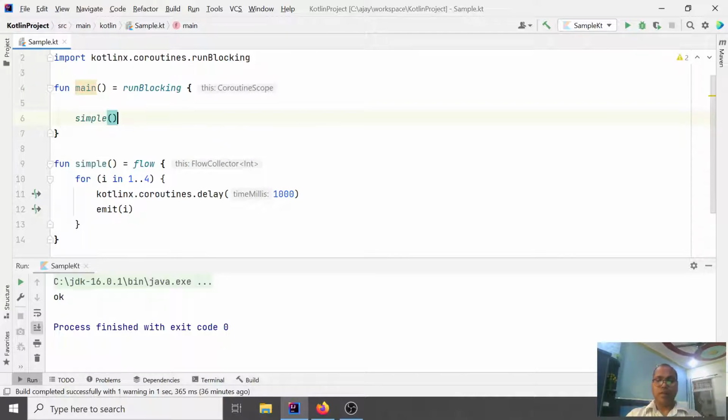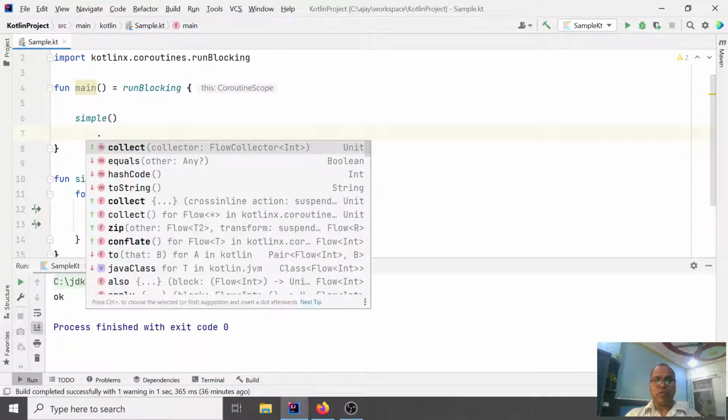Now we have a flow simple, and we could perform a map or filter or whatever.